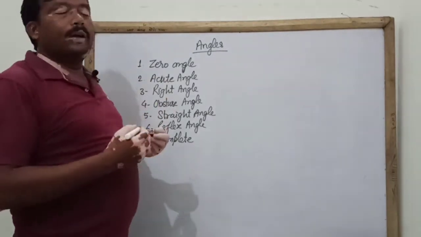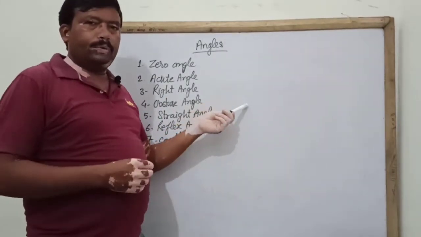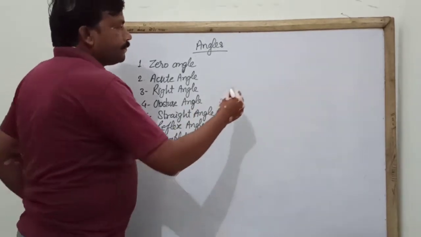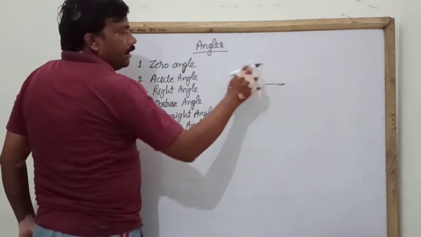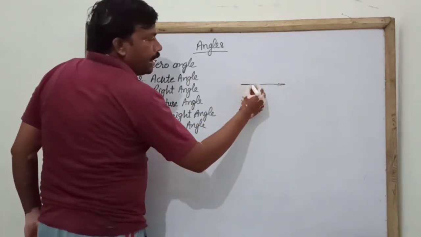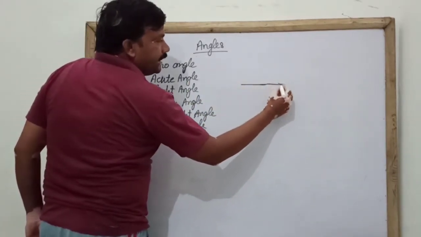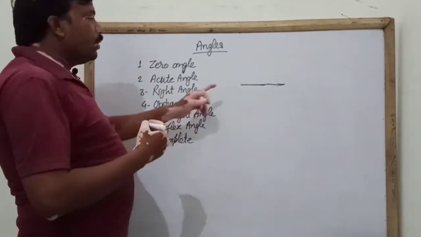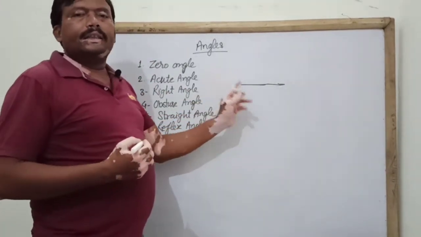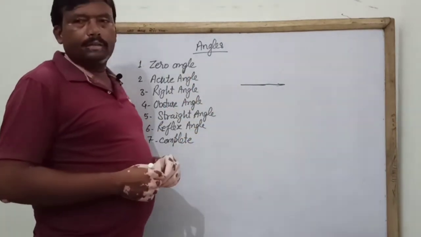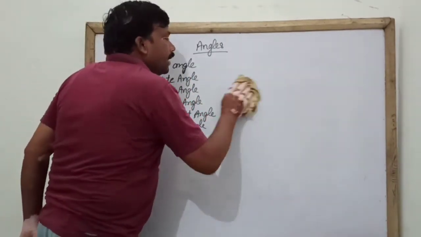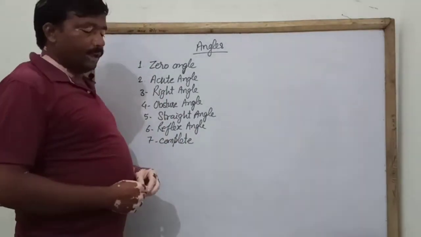Zero angle, I have told you before that when the initial arm and terminal arm are coincident, then this angle is called zero angle. Second type of angle, acute angle.